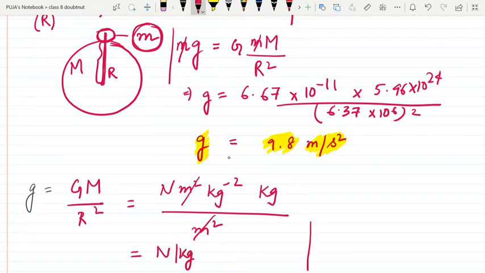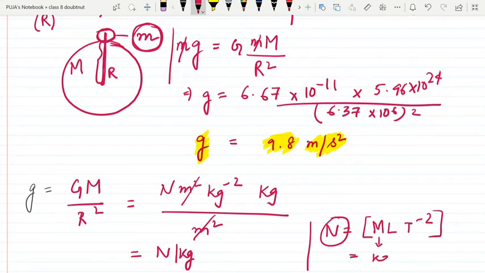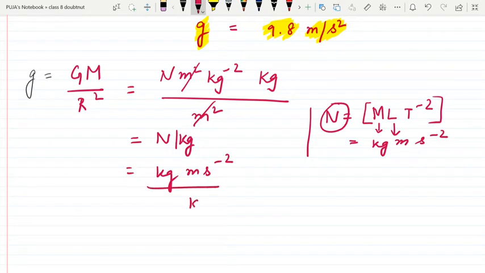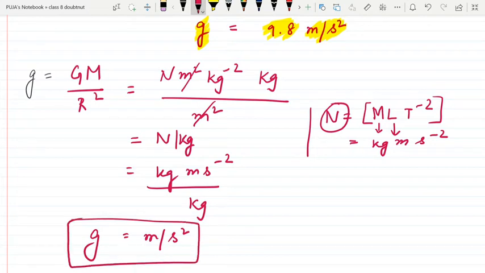Okay, so Newton can also be written as what? Dimension of Newton is M L T to the power minus 2. This is the form we write our dimension. So if I write in SI unit, kg, L is meter, and T is second to the minus 2. If you substitute this value, we get kg meter second to the minus 2 divided by kg. So we are getting meter per second square. So this is the unit of g.